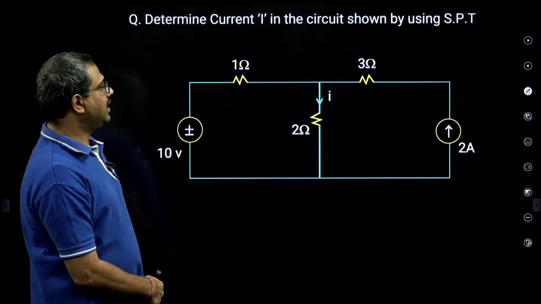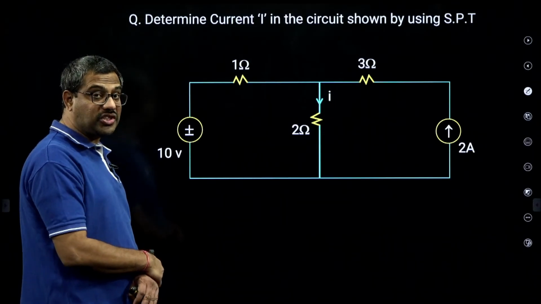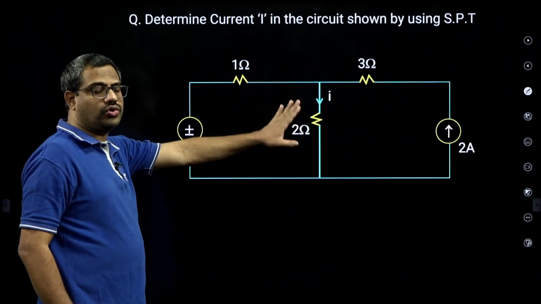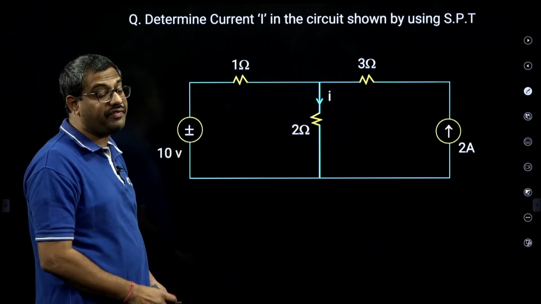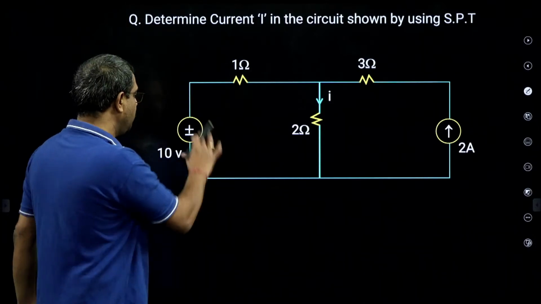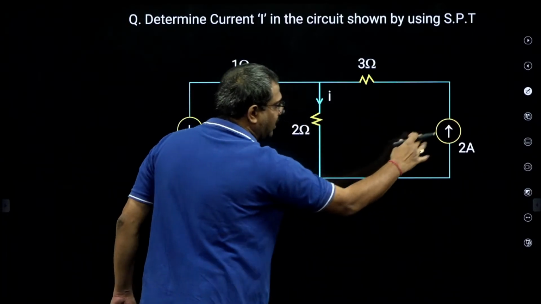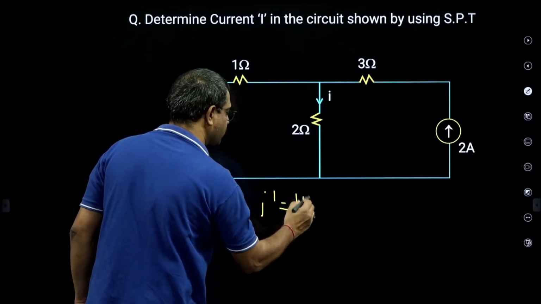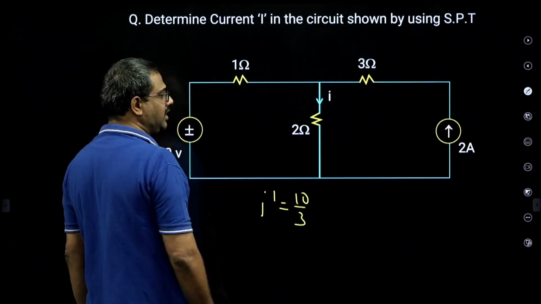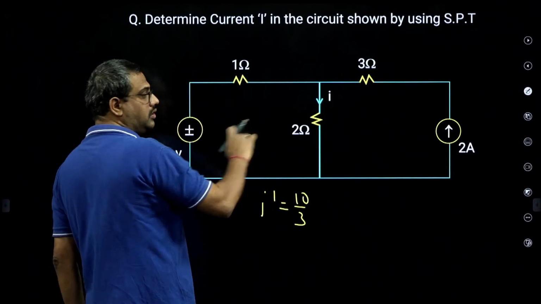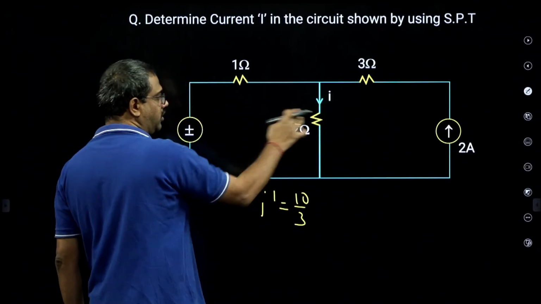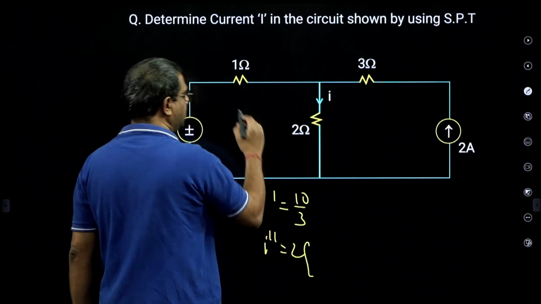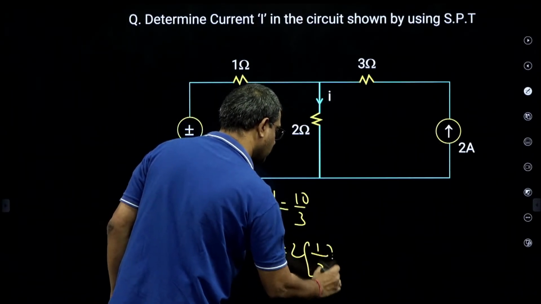Now see, determine current by using superposition theorem. What is superposition theorem? The effect produced in any element when all sources act together is equal to the sum of individual effects when each source is taken separately. Chalo. First I will take the 10 volts, open the current source, this will be I dash. So I dash is directly 10 by 3. Then second step, I will take the current source, remove the voltage, short it. So let this be I double dash. I double dash is total current into opposite 1 by sum 3, that is 2 by 3.